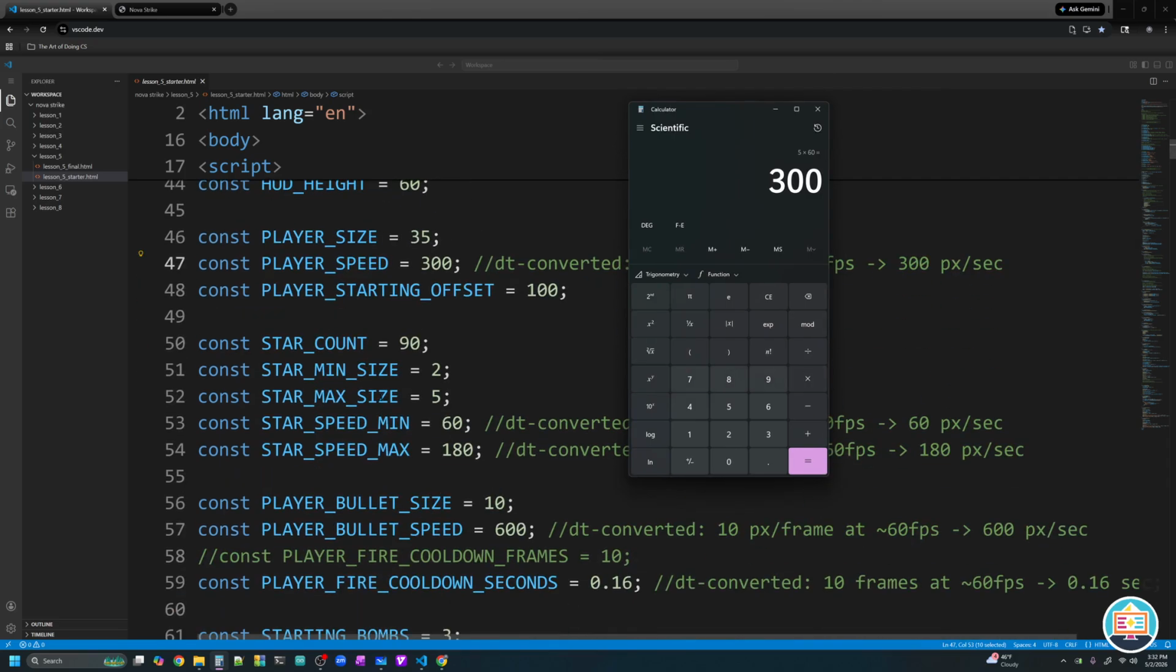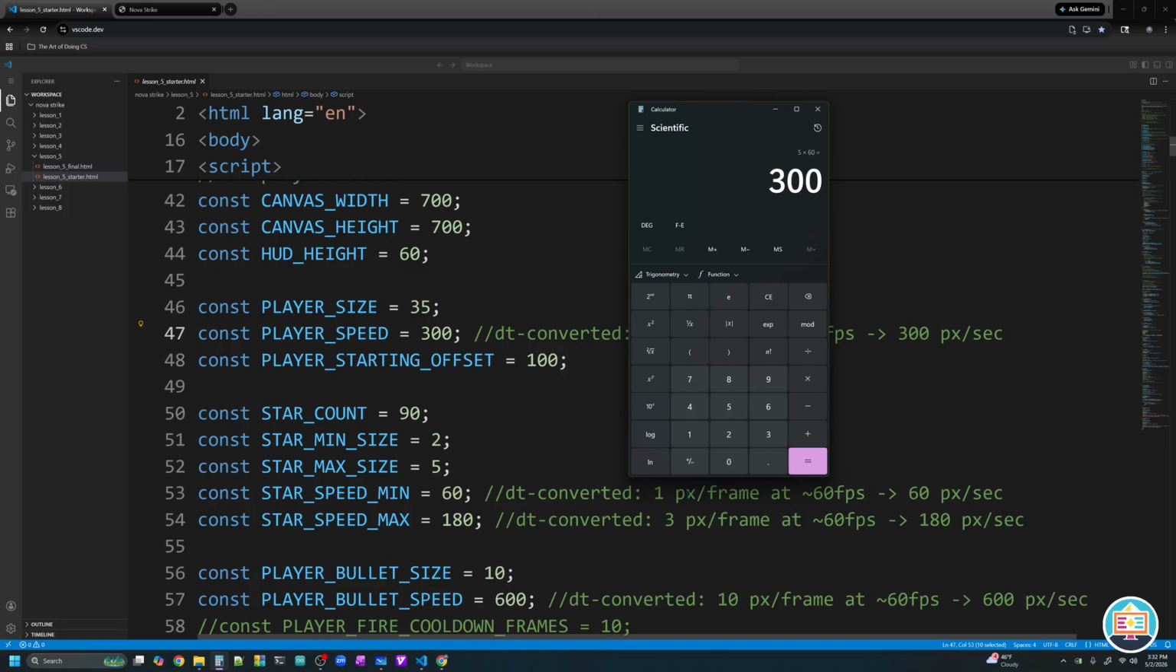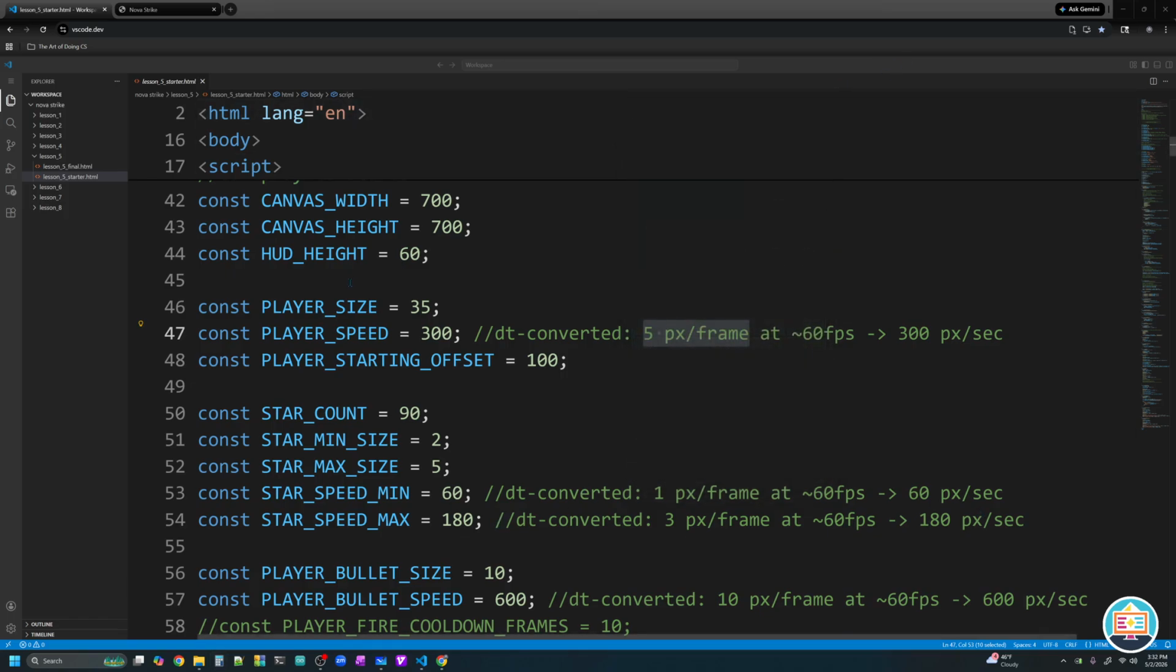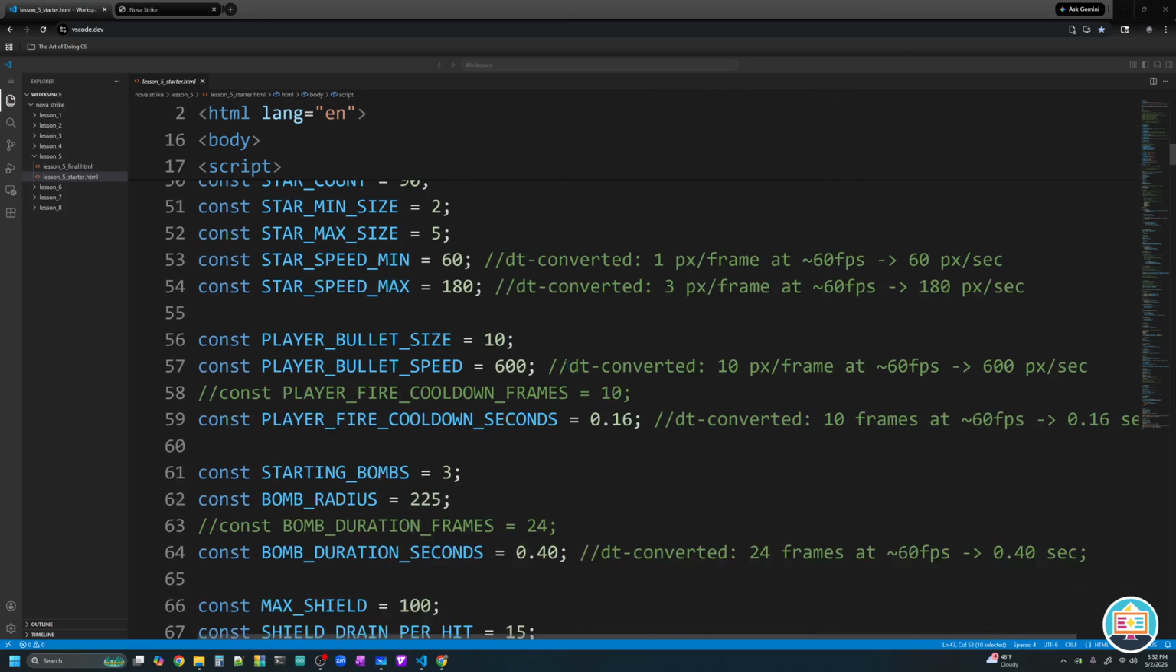Let's look at our stars, right? Our minimum star speed was 1 pixel per frame. If we assume 60 frames per second, it's now 60 pixels per second. The max speed was 3 pixels per frame, assuming 60 frames per second. It's now at 180 pixels per second. So all of our values have been converted into a time-based system here.